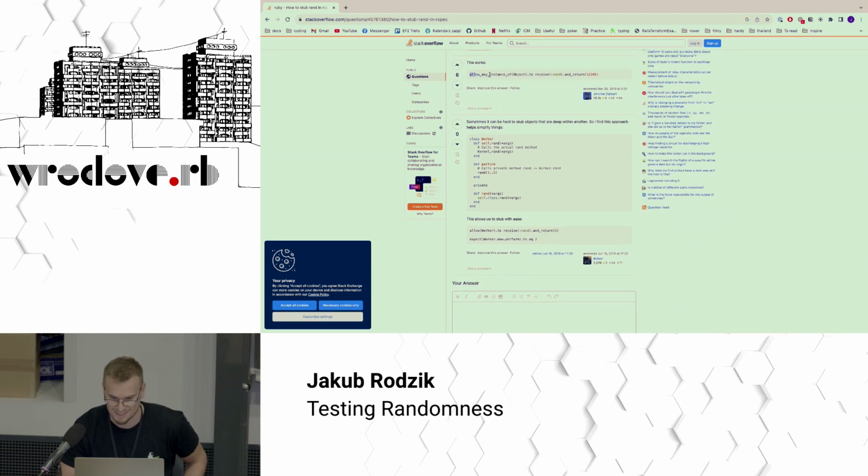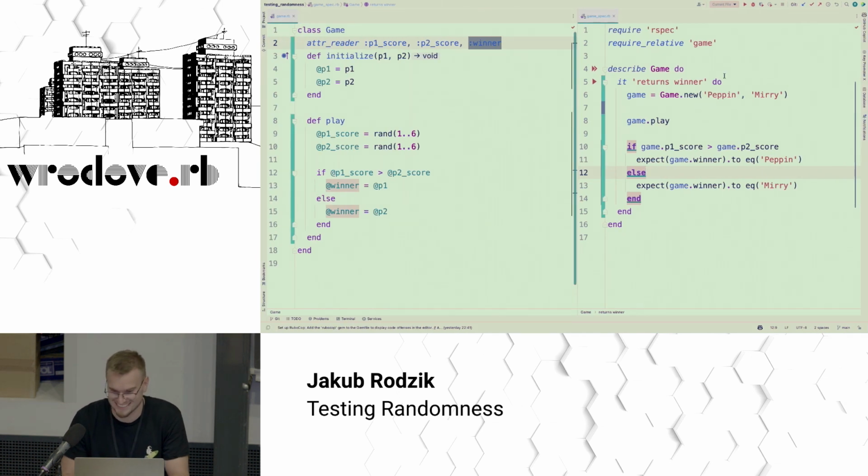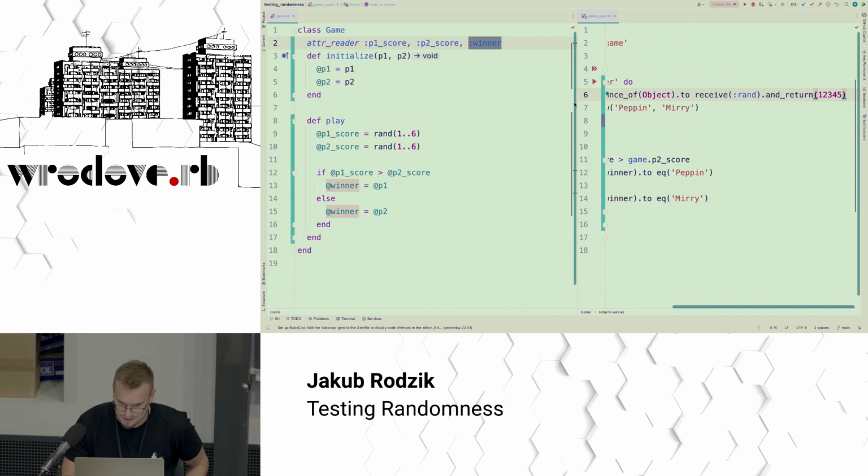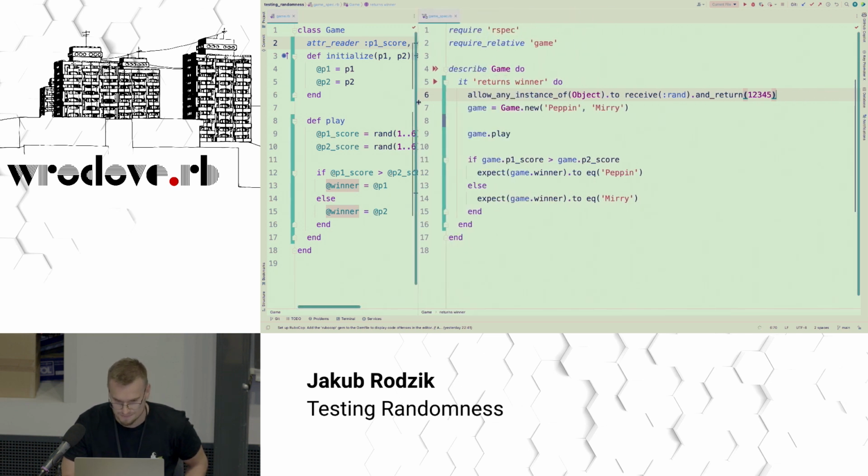But, oh, look at this. One-liner, that's nice. 6 upvotes, that's even nicer, right? Okay, copy-paste, like it has to be good, right? All right, let's type it here. I will show you the full line. So it's allowed to receive rand and return 1, 2, 3, 4, 5.